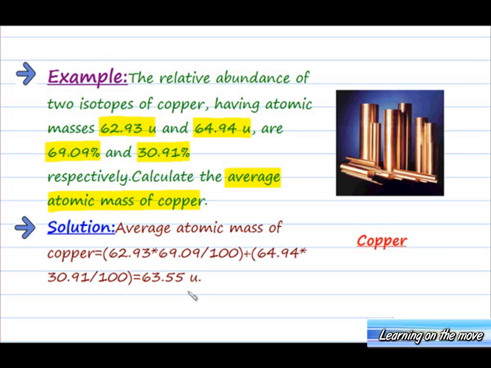Average atomic mass of copper will be 62.93 multiplied by its relative abundance, 69.09 over 100, plus 64.94 into 30.91 divided by 100, and this comes out as 63.55 units. This is the average atomic mass of copper.